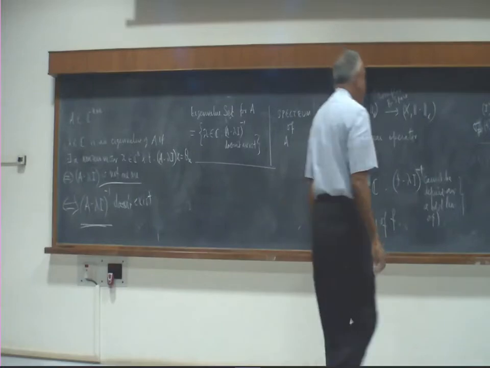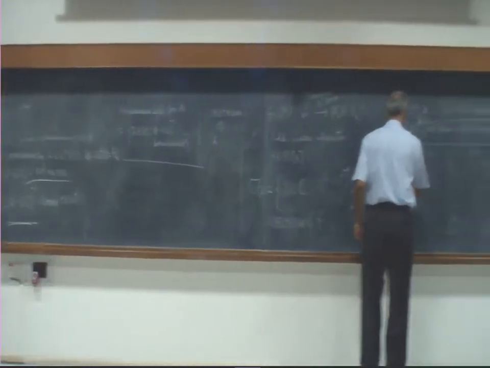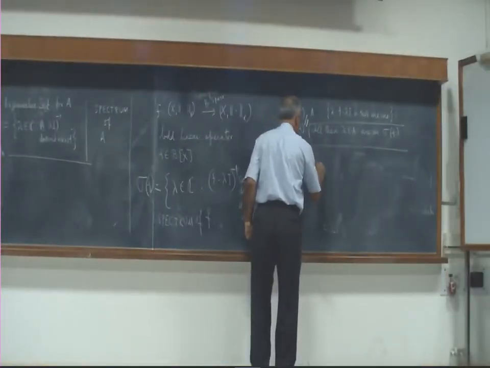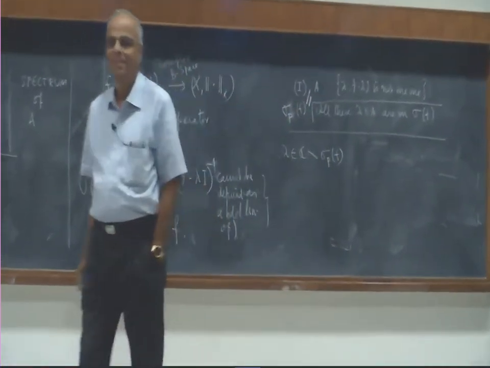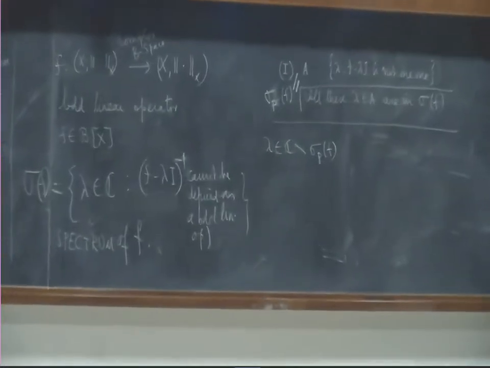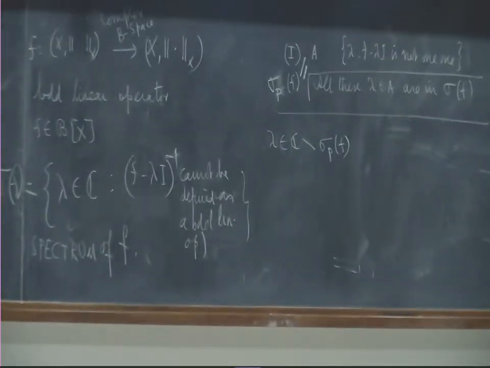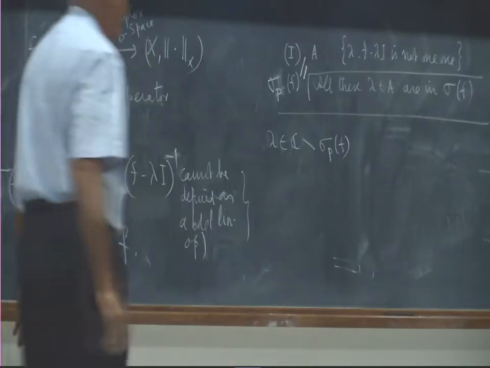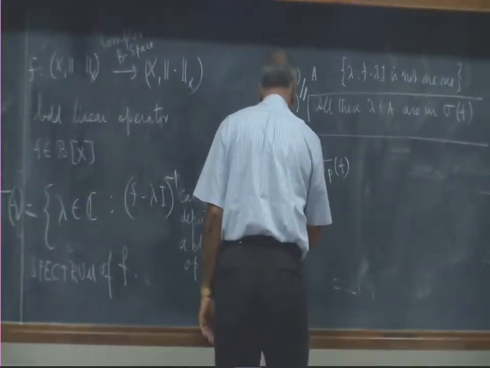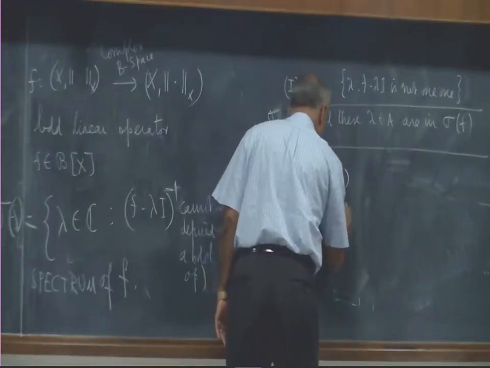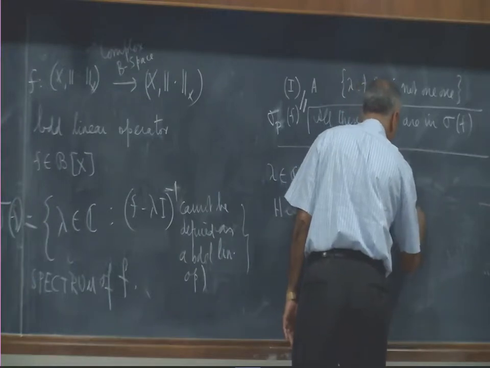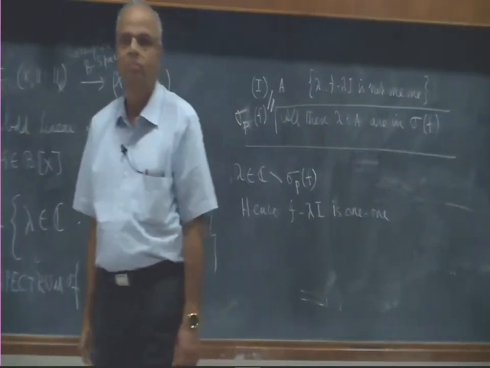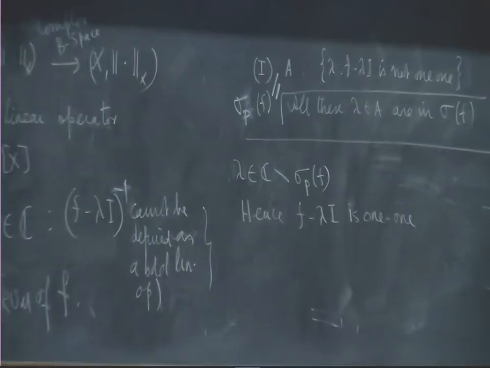Now let us look at a lambda in C such that it is not in sigma p f. All those points. Now what does that mean? f minus lambda I will be 1-1, that is guaranteed. Hence f minus lambda I is 1-1.